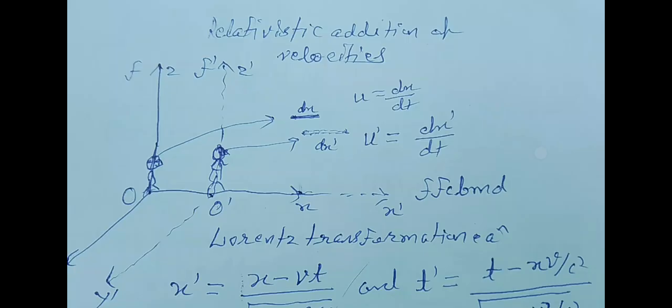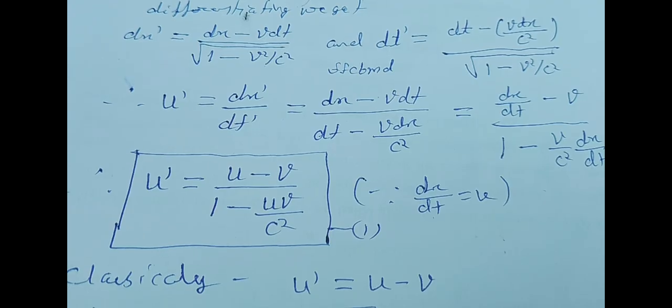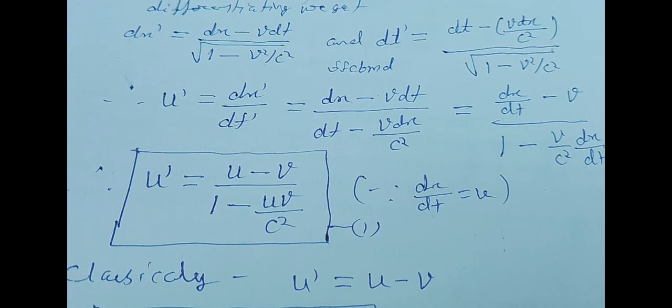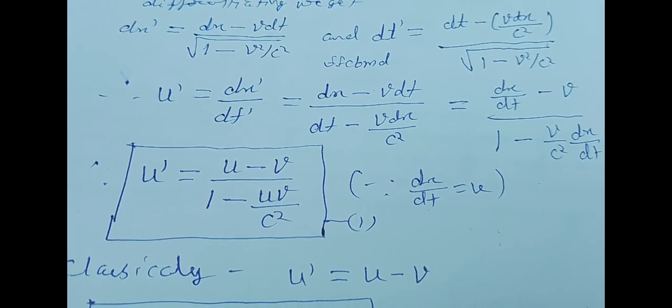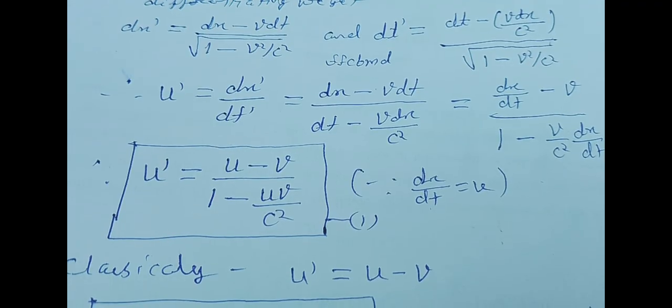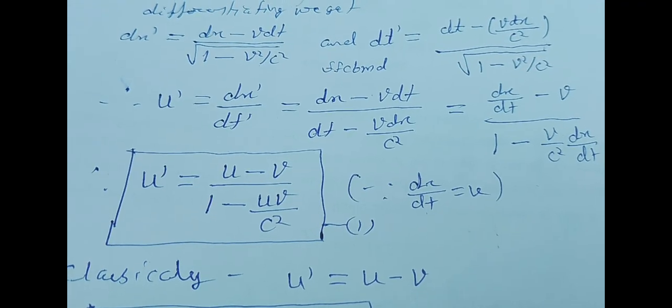So differentiating these two equations, we get dx dash equals dx minus v dt divided by under root 1 minus v square by c square, and dt dash equals dt minus v dx by c square divided by under root 1 minus v square by c square.